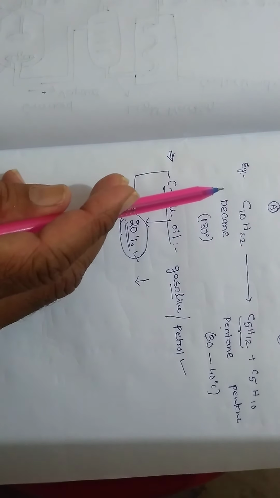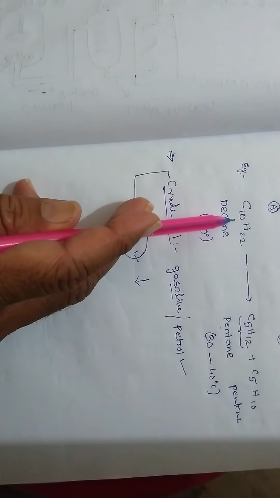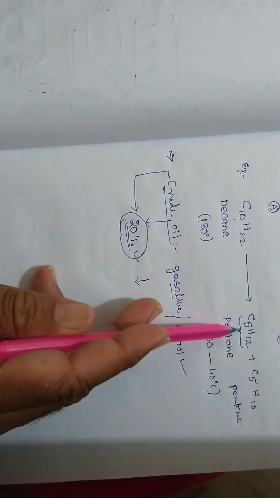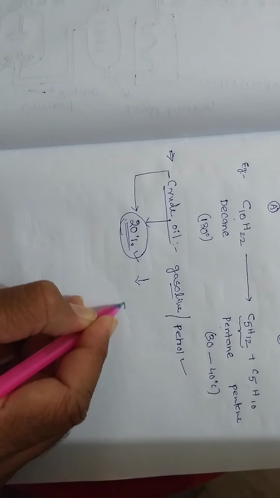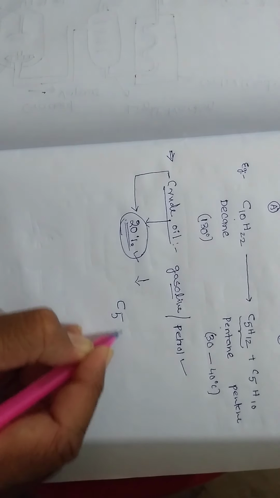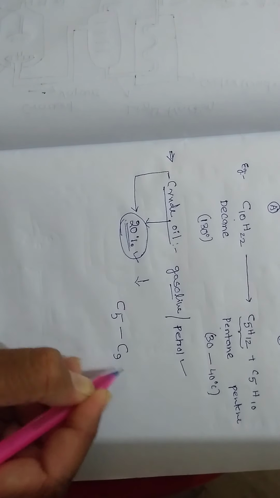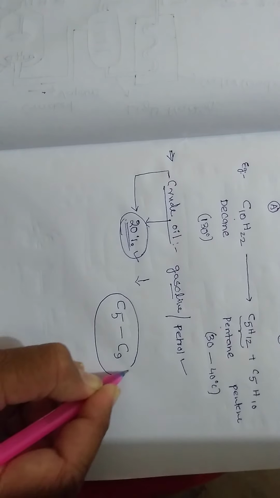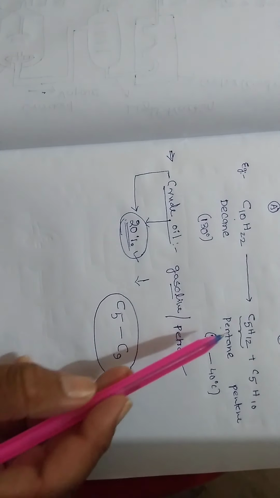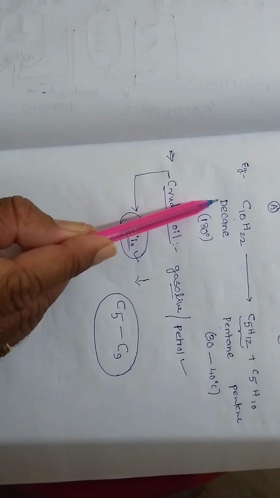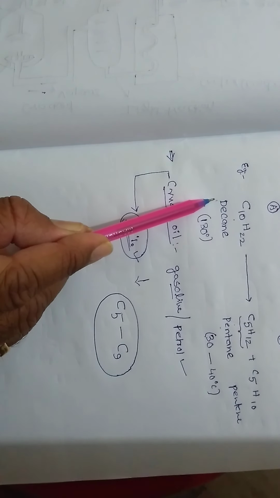For example, see here. This higher hydrocarbon is decomposed into smaller hydrocarbons. The number of carbons in petrol or gasoline is C5 to C9. Therefore, decane is not present in gasoline.